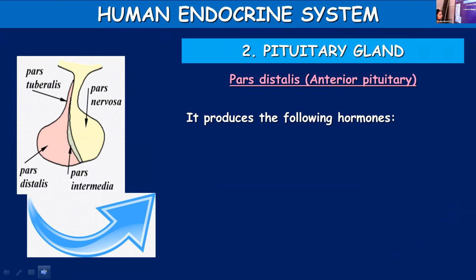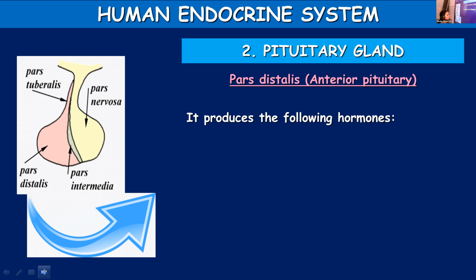See, pituitary gland, I told there are two parts. Broadly, pituitary gland is divided into anterior pituitary gland and posterior pituitary gland. It is either known as anterior and posterior, or we even call it as adenohypophysis and neurohypophysis. Adenohypophysis consists of two parts, pars distalis and pars intermedia.